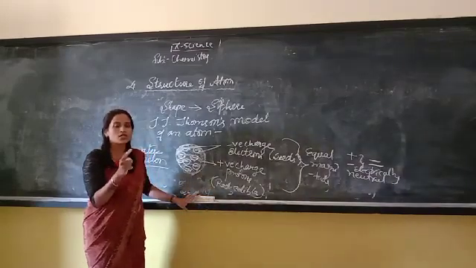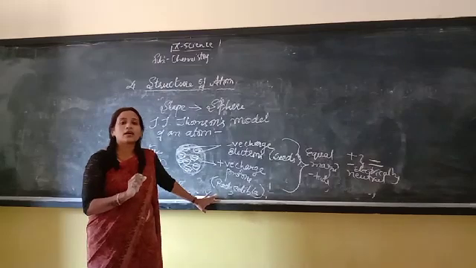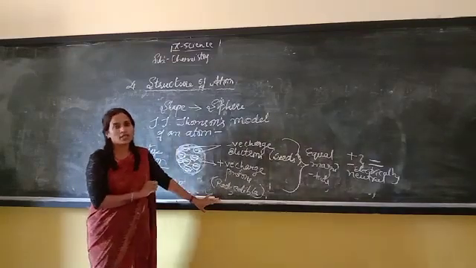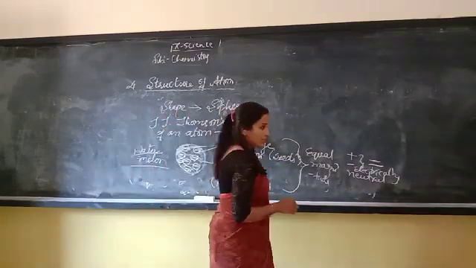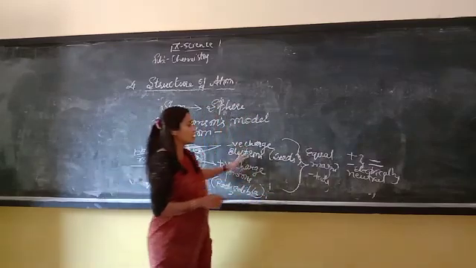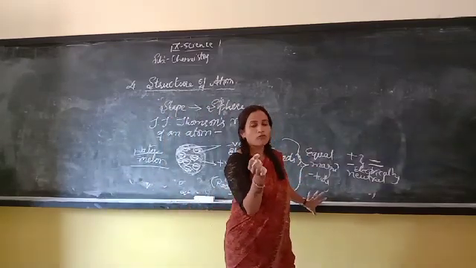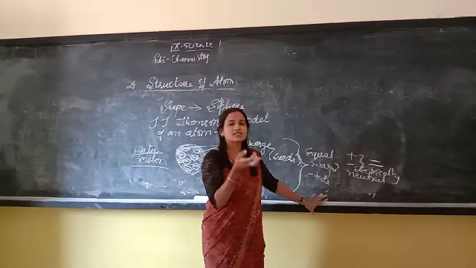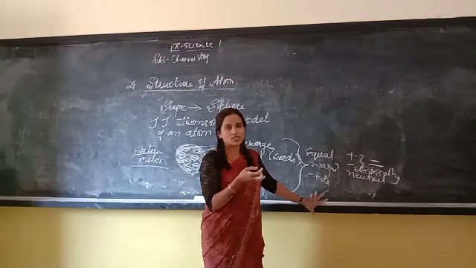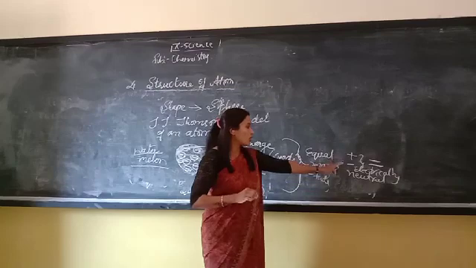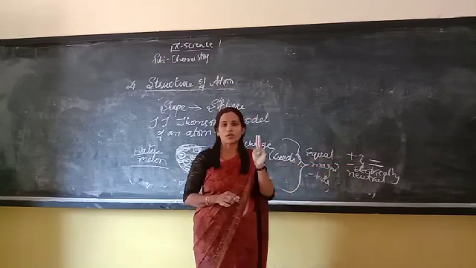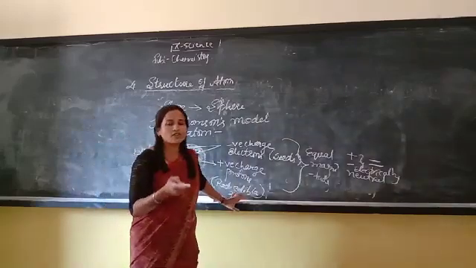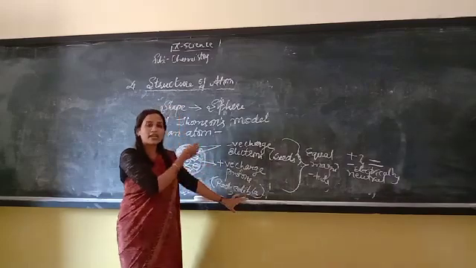The first observation was that each atom is made up of positively charged particles and the electrons are embedded within it. The second law is that the positive and negative charges have equal magnitude, meaning the number of protons will be the same as the number of electrons. So these kinds of atoms we call electrically neutral. So that was the second observation of J.J. Thomson. He was the first scientist who observed that the structure of atoms will be like this and the constituents of